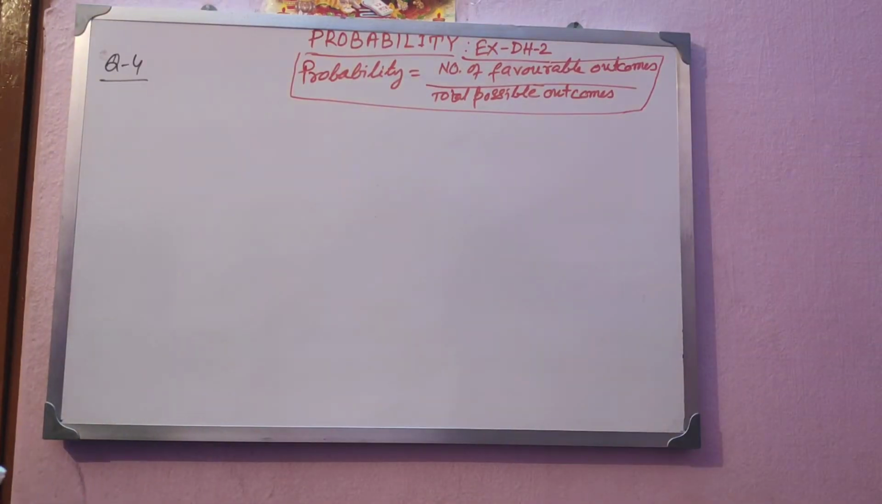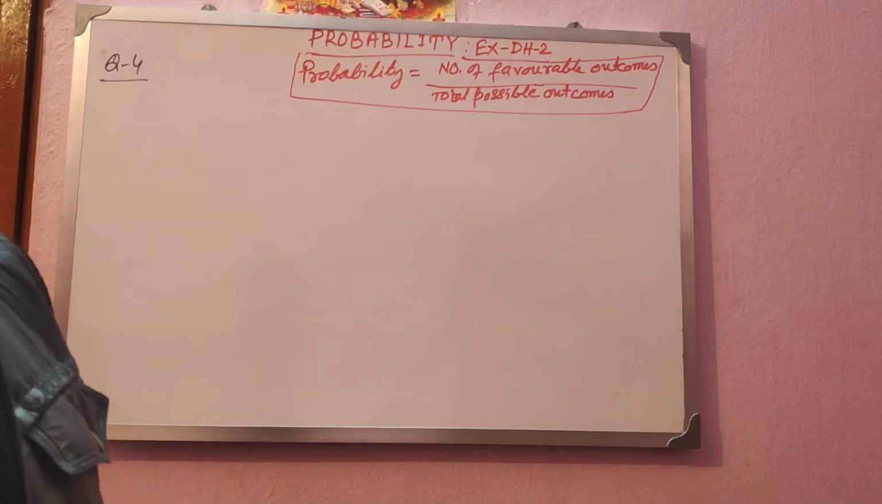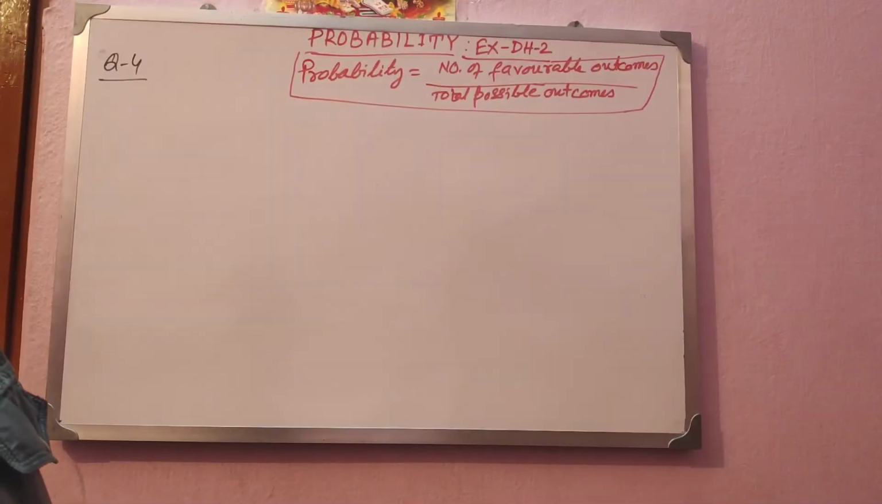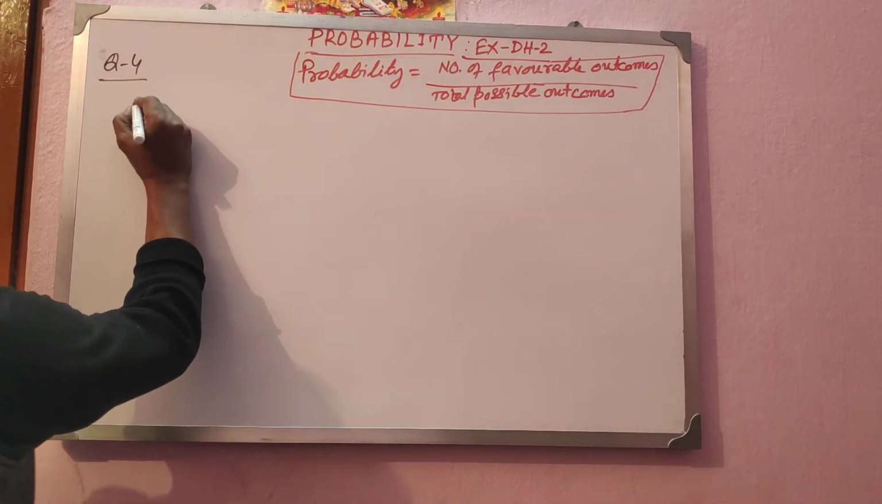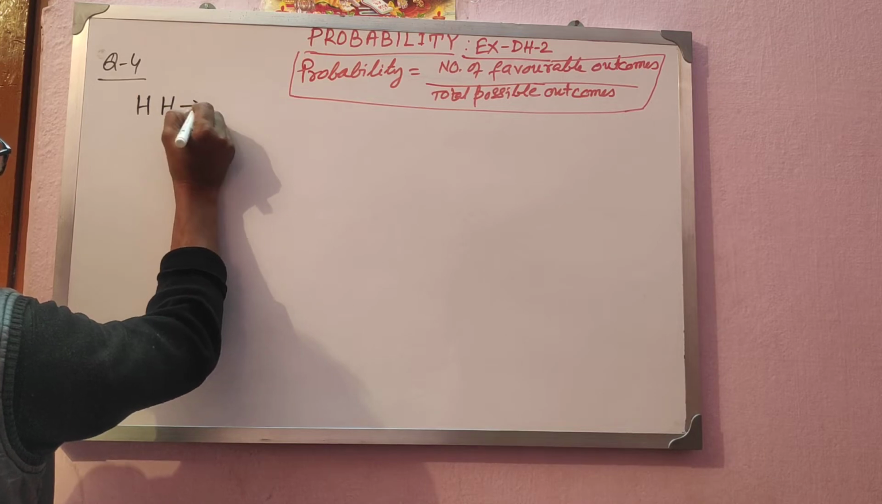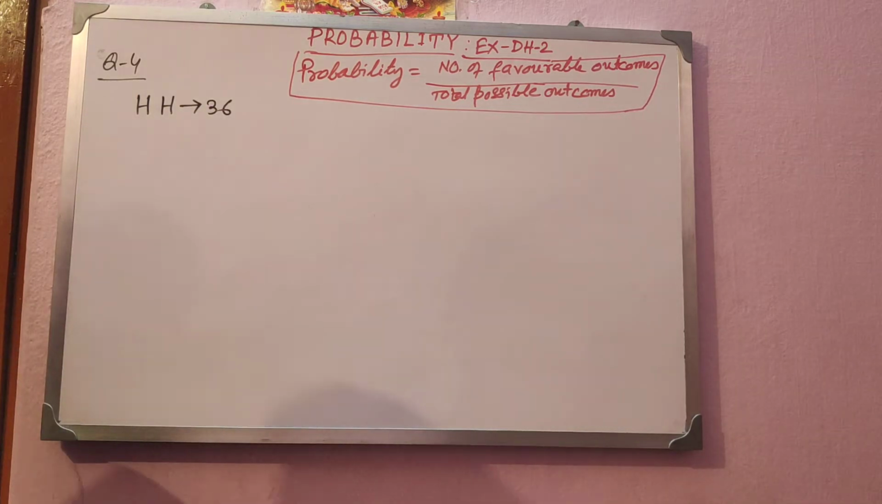First of all, question number 9. What is said to you? You have done an experiment. You have tossed 2 coins simultaneously 100 times, and the results are double head. First coin head, second coin head. It has come 36 times.